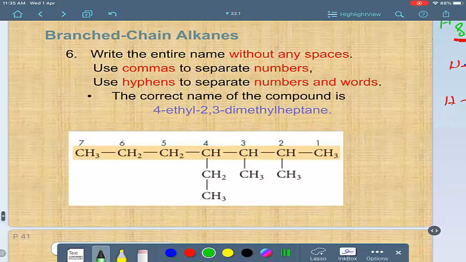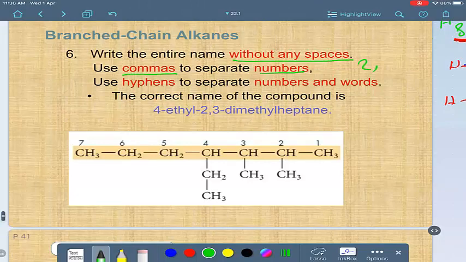The next rule, you have to put the name without any spaces. And don't forget to make a comma to separate numbers. If you have two numbers like 2 and 3, make a comma like this. And make hyphens to separate numbers and words. It means if you write 2,3-di, you have to make a dash or hyphen like this to separate between numbers and letters or words. 3-dimethyl, for example.